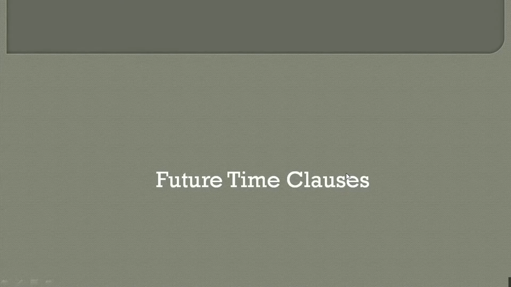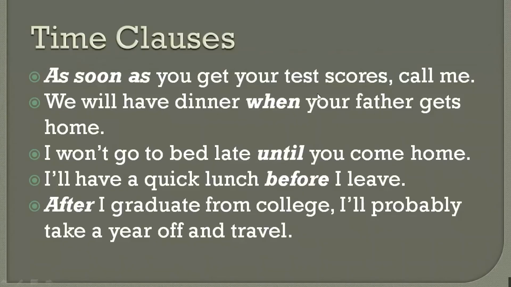In this lesson, I'm going to explain to you the future time clauses. If you don't know what they are, look at these examples and I'll make them pretty easy for you. Let's look at the first one. As soon as you get your test scores, call me. So that's a time clause. Why? Because it's related to timing. As soon as you get your test scores, call me immediately after.